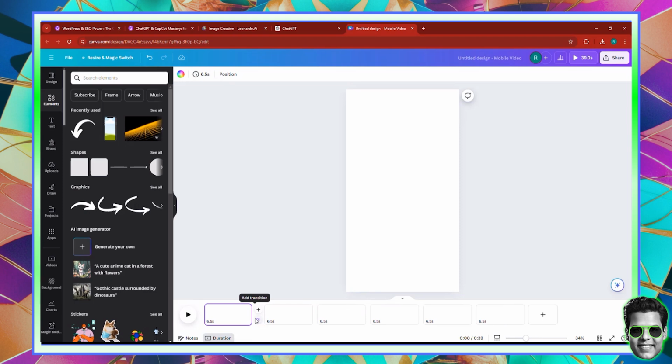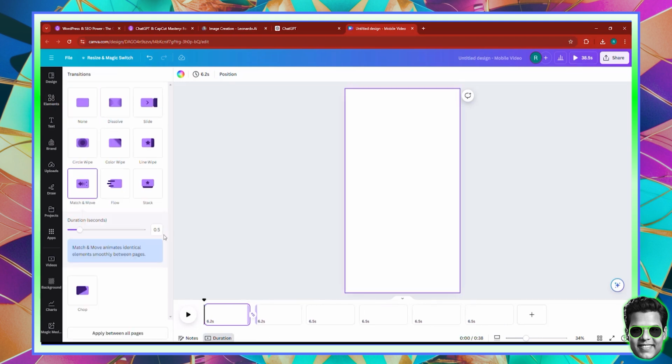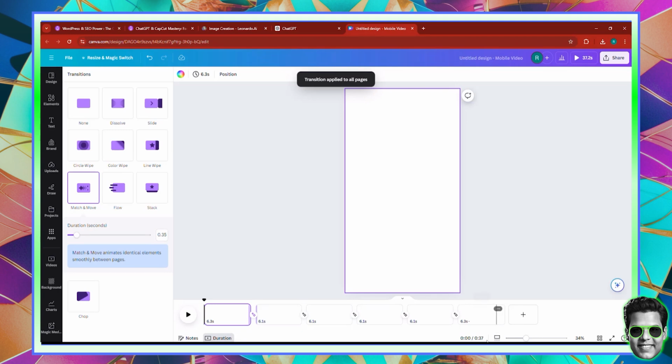Then you want to go over here and add a transition. Now the transition is Match & Move. It's going to take 0.5 seconds, but I'm going to make it about 0.35 or something. And then apply between all pages. So now it's 37 seconds to be precise.